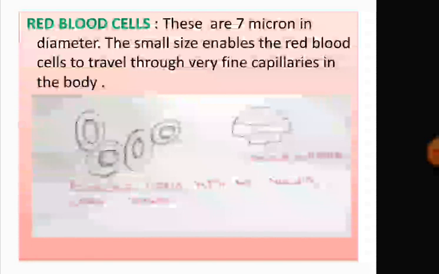They are very small, about 7 micron in diameter. 1 micron means 1,000th of a millimeter. And this small size helps the red blood cells to travel through the very fine capillaries in the body, where they have to travel in a single file.